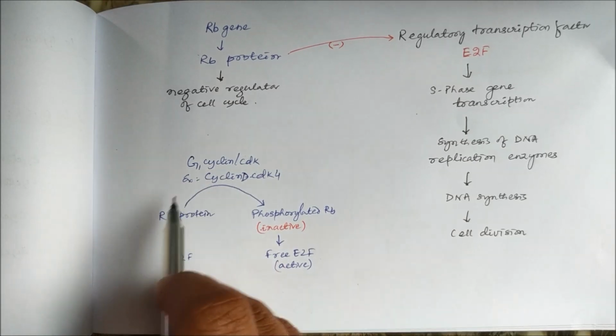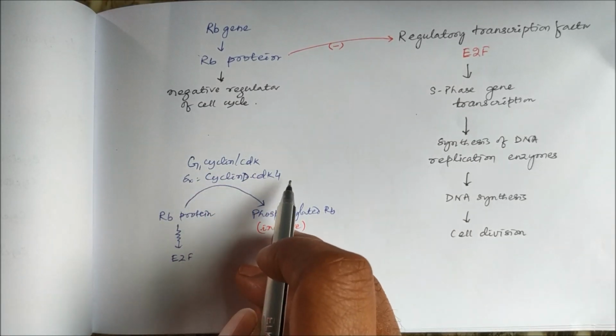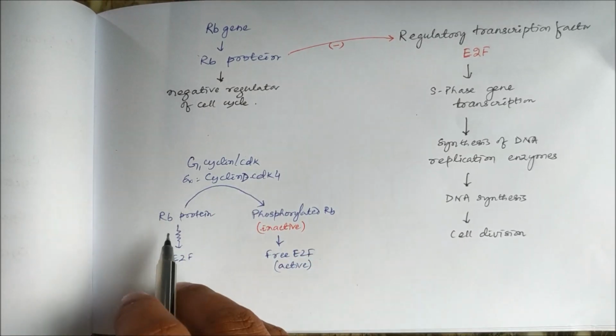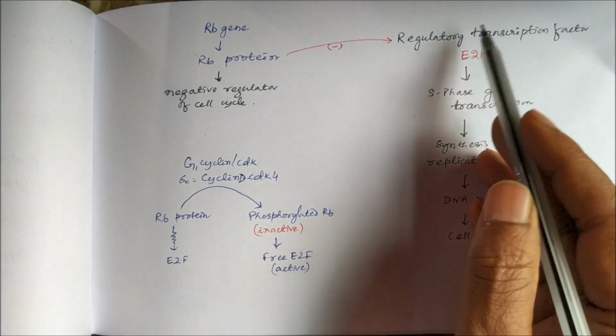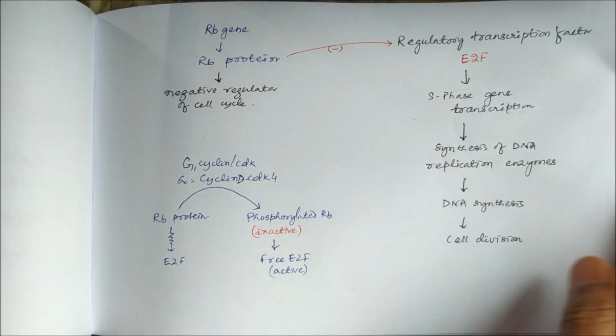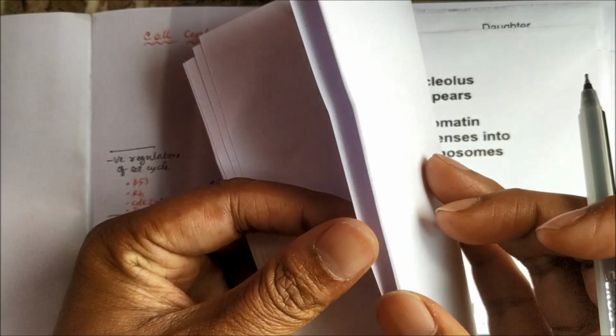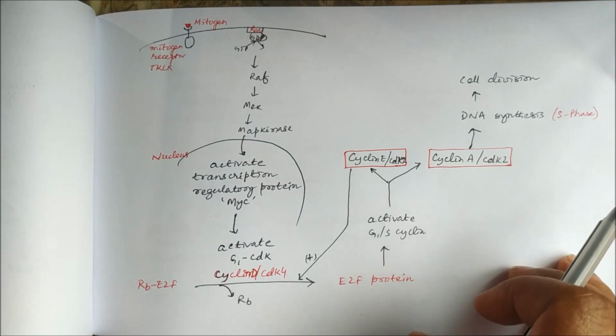Who inactivates it? The G1 cyclin-CDK complex, or cyclin D-CDK4 complex, so that the retinoblastoma becomes inactive, and this regulatory transcription factor E2F can cause S phase gene transcription. So the RB gene acts as a negative regulator.